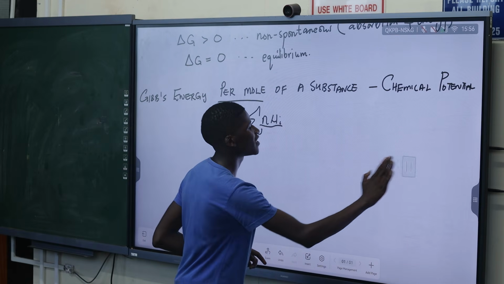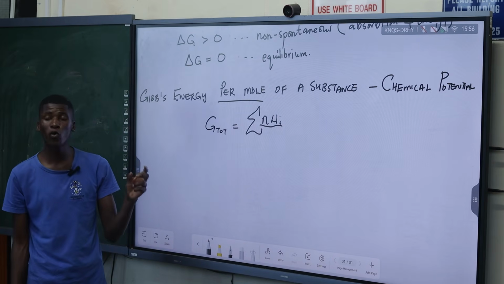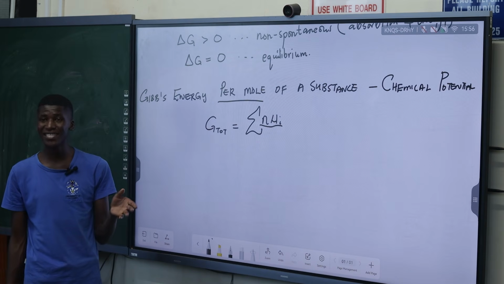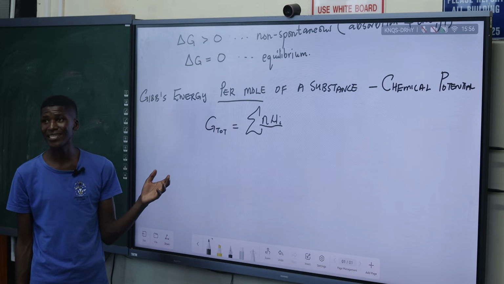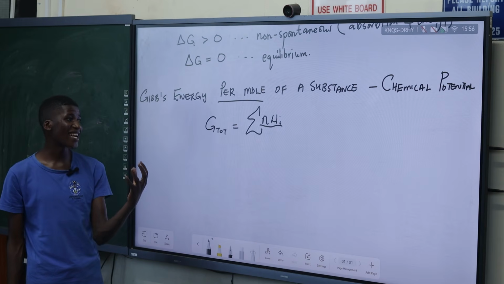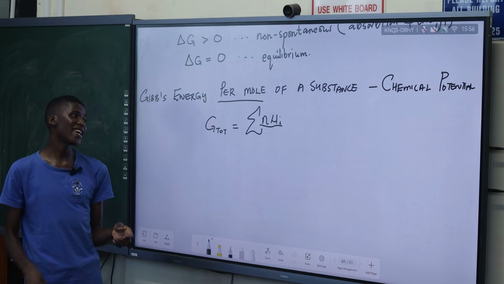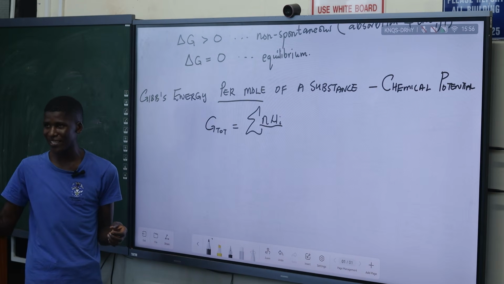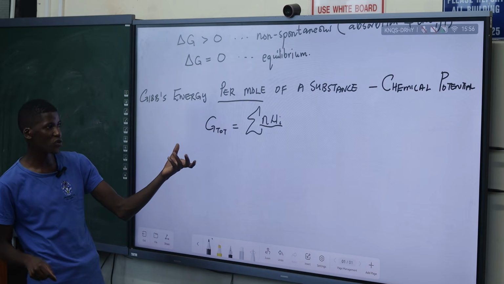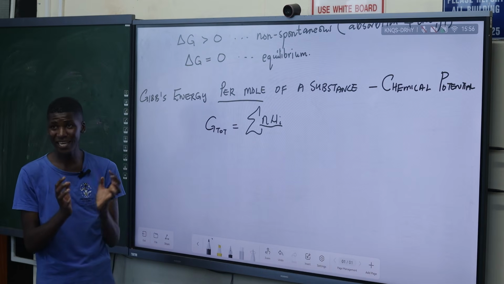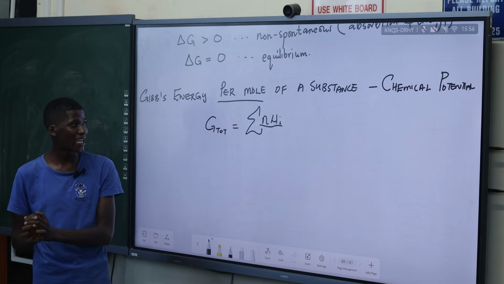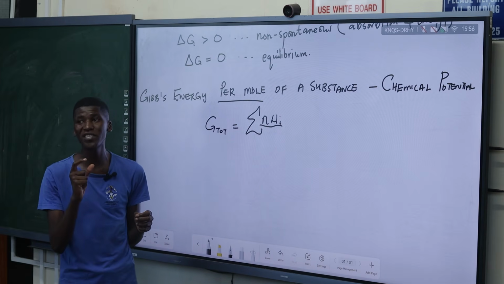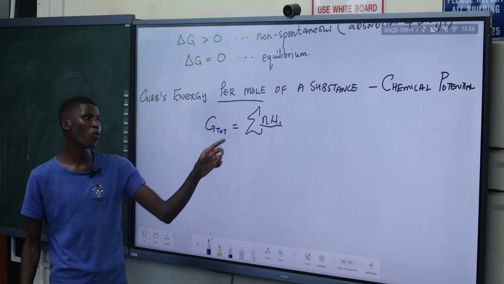So a chemical potential is more like how much each mole contributes. For example, if we are 10 people, and we each contribute 10 rand, the total is going to be what? 100 rand. So 100 rand is more like the total Gibbs energy. And then the 10 rand is more like the chemical potential, the contribution of each and every person. So in this case, it's a similar approach. The Gibbs energy is the total available energy in the chemical system, and the chemical potential is the contribution of each and every mole, or say 1 mole of a substance.